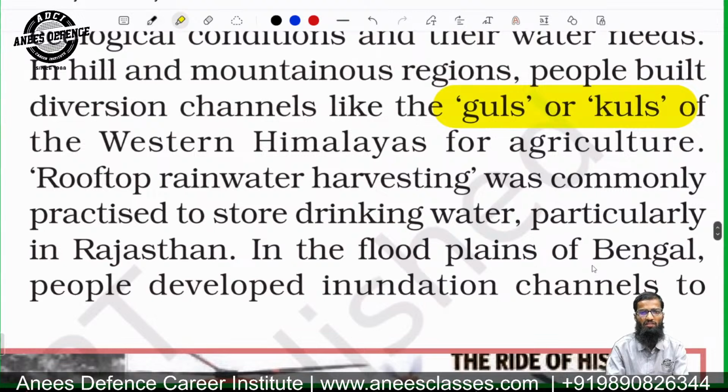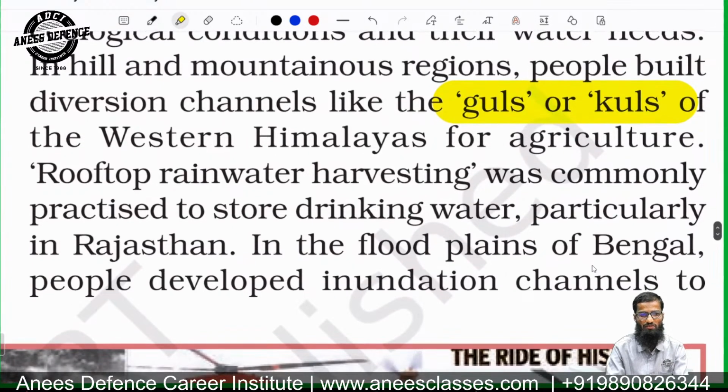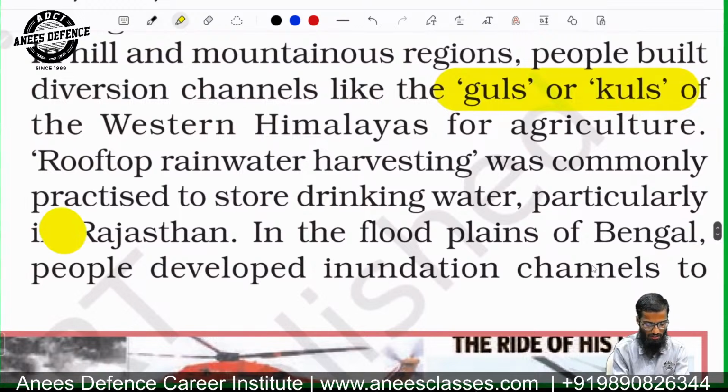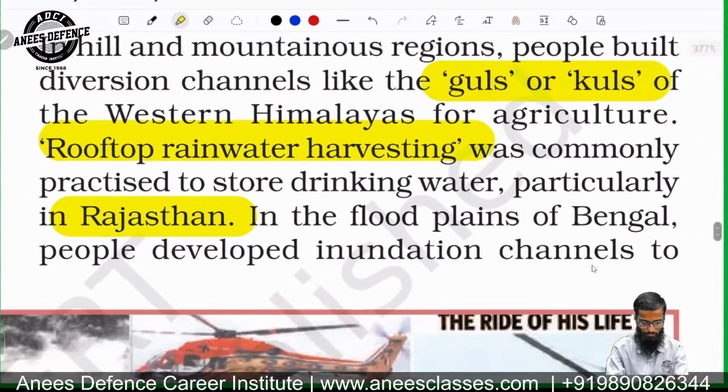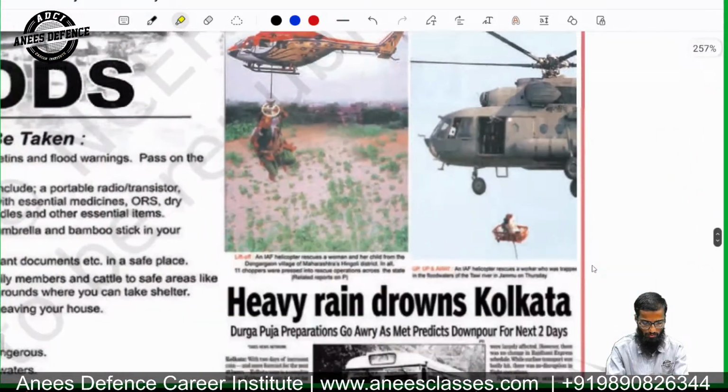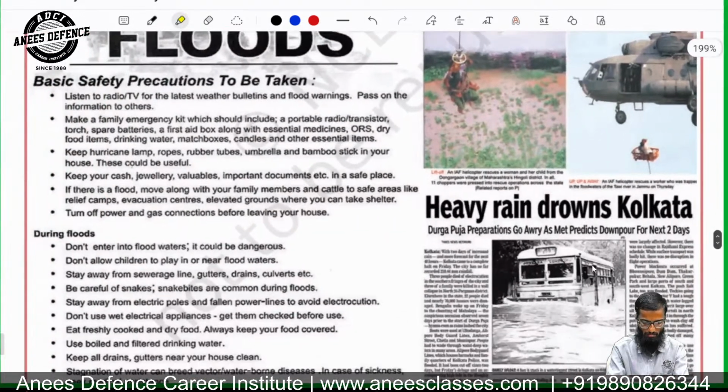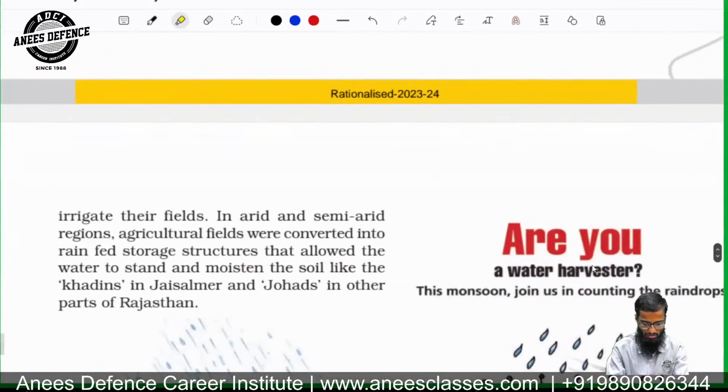Remember this. Rooftop rainwater harvesting was commonly practiced to store drinking water, particularly in Rajasthan. So, rooftop rainwater harvesting was famous in which state? It was famous in the area of Rajasthan. Remember that. The question can be asked.